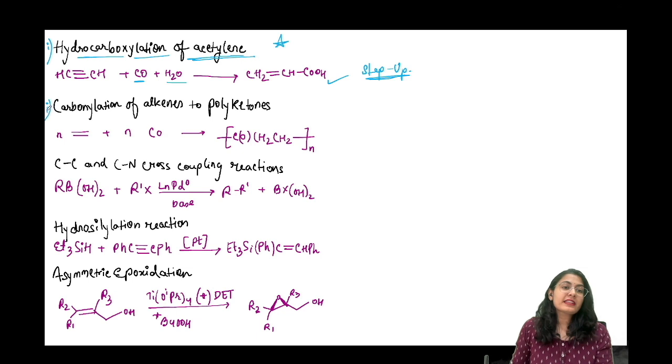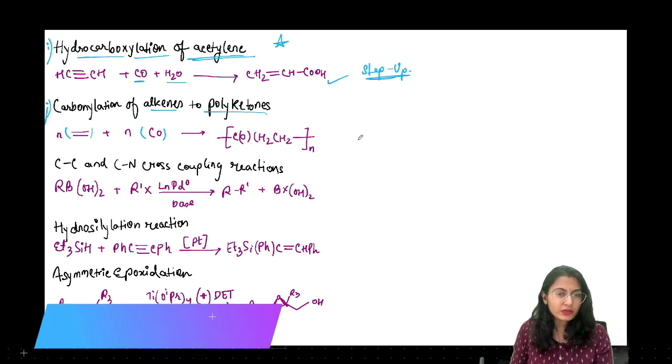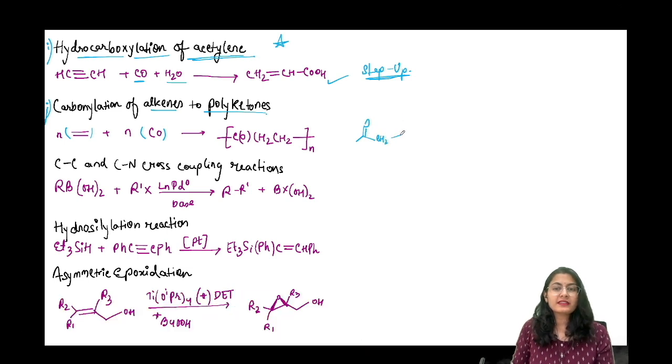Next is, ये देखो, carbonylation of alkene to polyketones. Very easy. हमने n number of alkene लिया, then we are taking n number of carbon monoxide to give you n number of polyketones. What is a polyketone now? Polyketone means you are going to basically just इस तरीके से CH2 लिखो या फिर कैसे भी करके और लिखो.